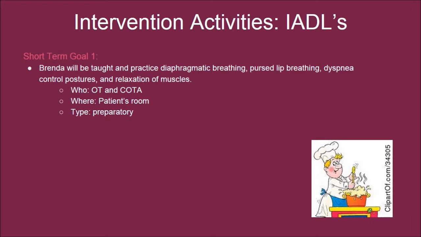Diaphragmatic breathing involves using the diaphragm. This can be practiced by lying supine and placing a piece of paper on the chest while trying to make the paper rise when inhaling. For pursed lip breathing, an individual will want to purse lips as if to whistle. Slowly exhale and inhale deeply through the nose. Count inhaling for 2 and exhaling to 4.